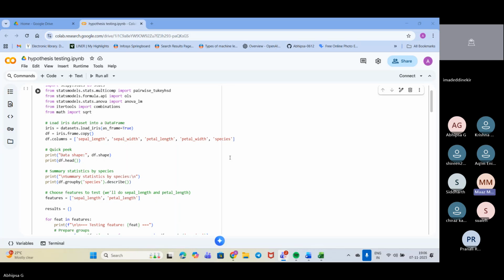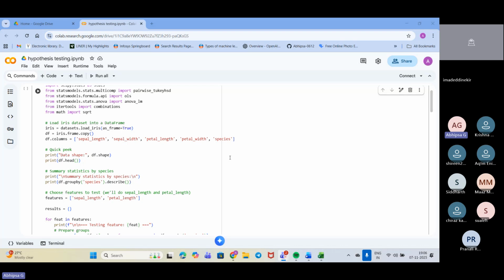Yes, ma'am. Now, for the hypothesis testing, we are testing for normality. For testing normality, we generally use the Shapiro-Wilk test, so for that we have used it.